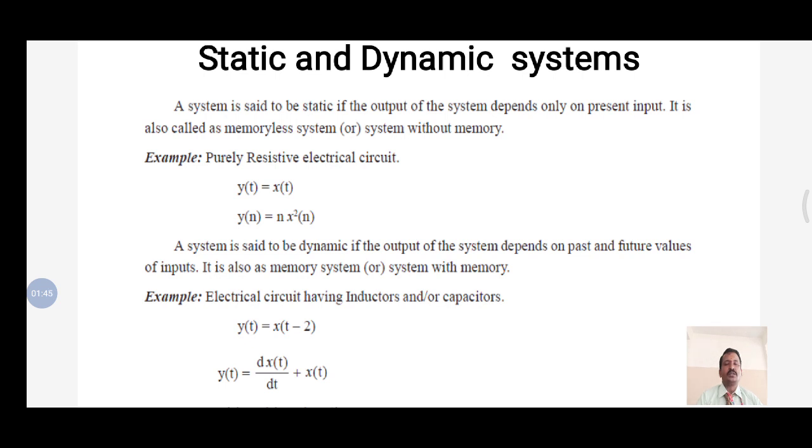Any feedback system is said to be a dynamic system. In general, any circuit which has an inductor or capacitor. In general, if the equation has an integral or differential, that is, an integration equation or differentiation equation, then the system is said to be dynamic.